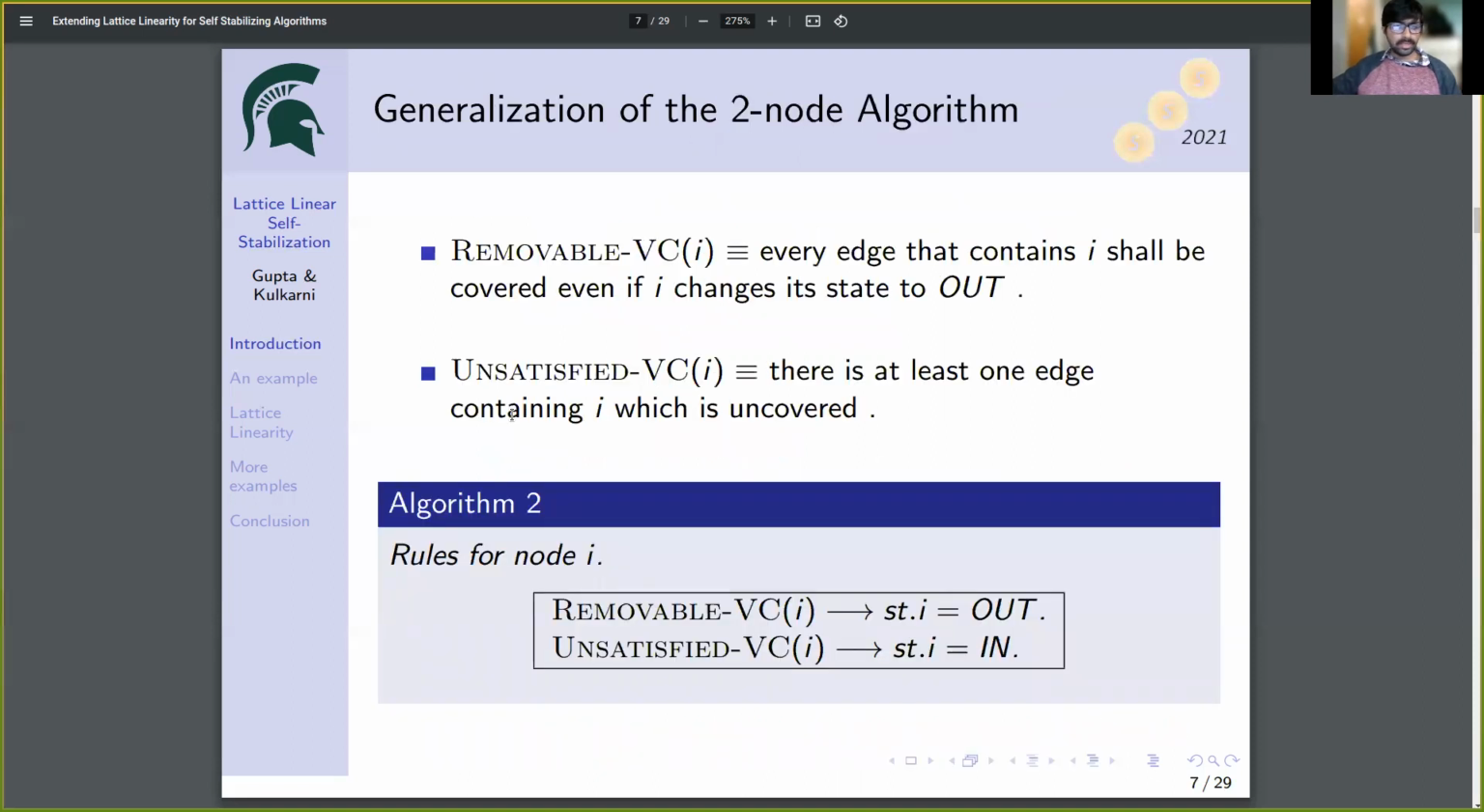Let's step back and generalize algorithm 1 for general graphs. We have two macros to do that. A node I is removable if and only if every edge that contains I shall be covered, even if I changes its state to out. And a node I is unsatisfied if and only if there is at least one edge which contains I and is not covered. Algorithm 2 is a generalization of algorithm 1 for general graphs, where if a node is removable, that node changes its state to out, and if a node I is unsatisfied, then I changes its state to in.